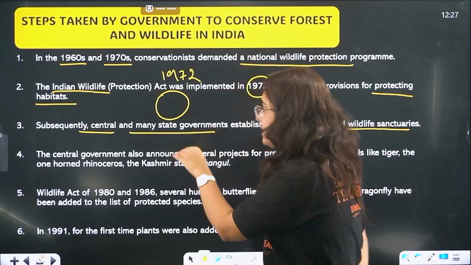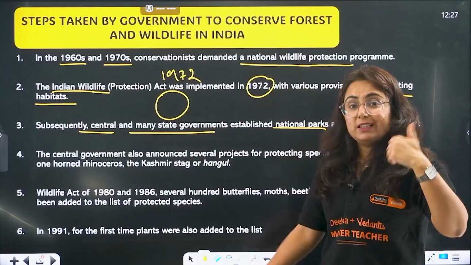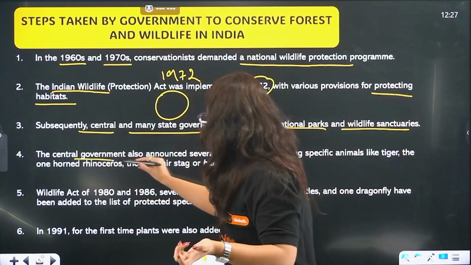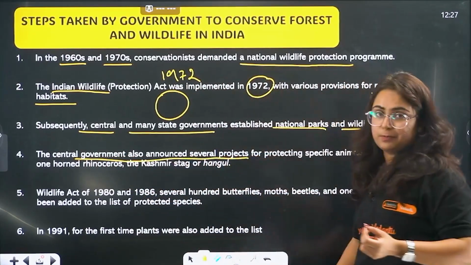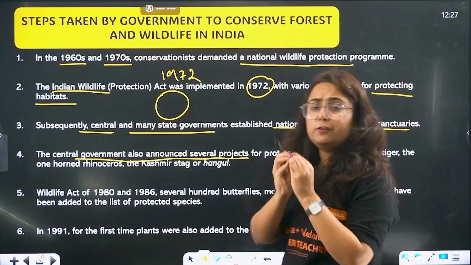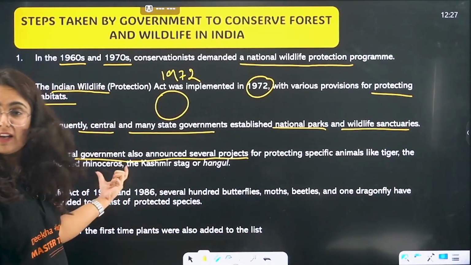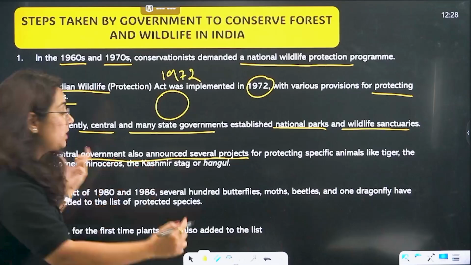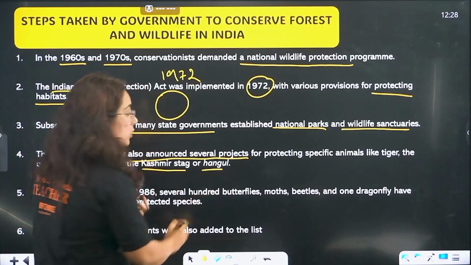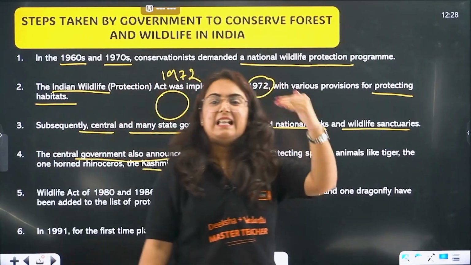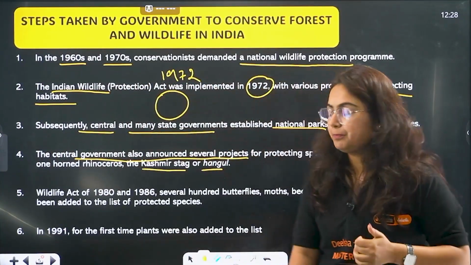This was not enough. For that, beta, they announced several projects for particular species, like Project Tiger, Project One-Horned Rhinoceros, which is found in the Northeast region, and Project Kashmir stag or hangul. So this was another step taken by the government.